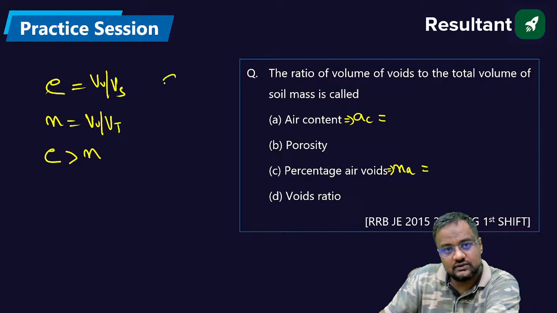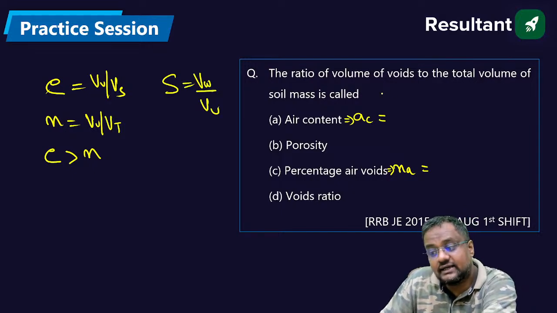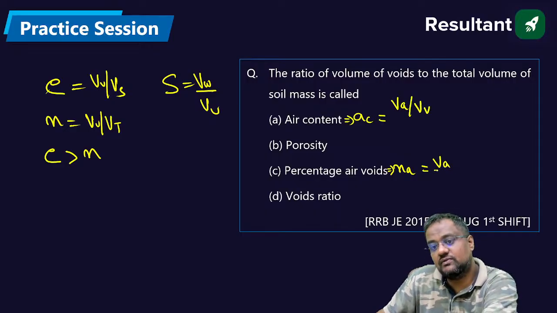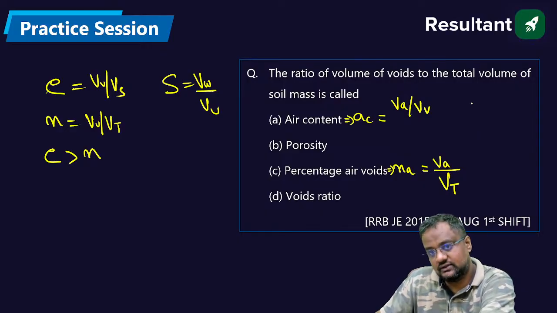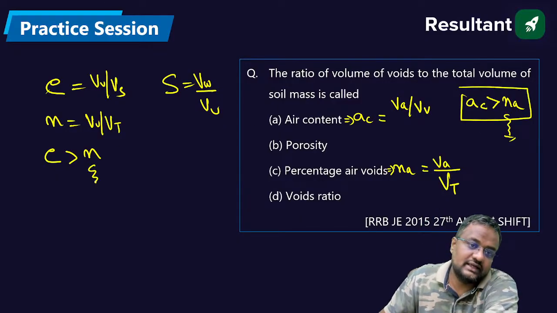Saturation is volume of water by volume of void. Air content is volume of air by volume of void, and percentage air void is volume of air by total volume. As percentage air void has a bigger denominator, air content is greater than percentage air void. Here, porosity has a bigger denominator.